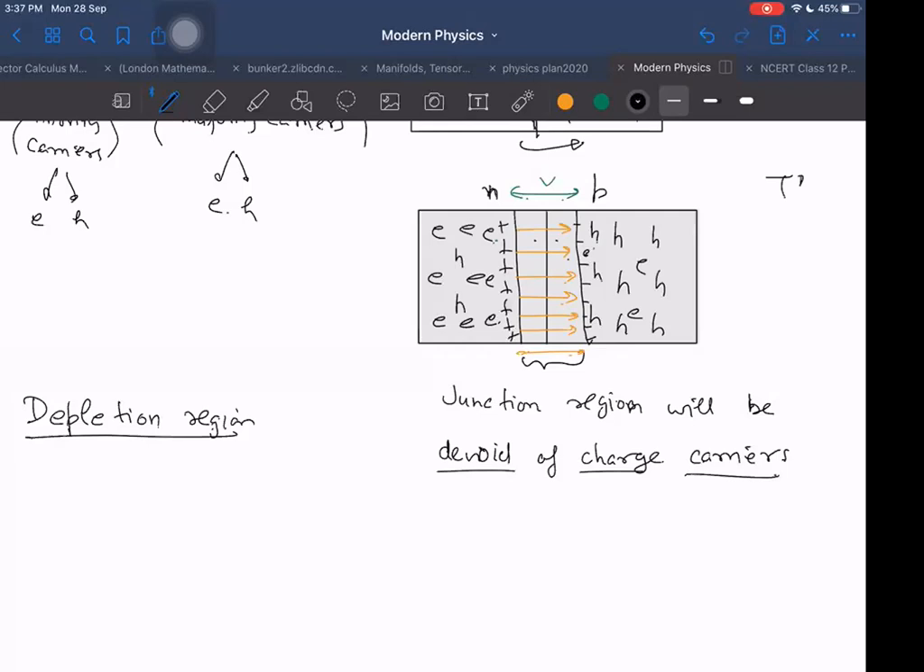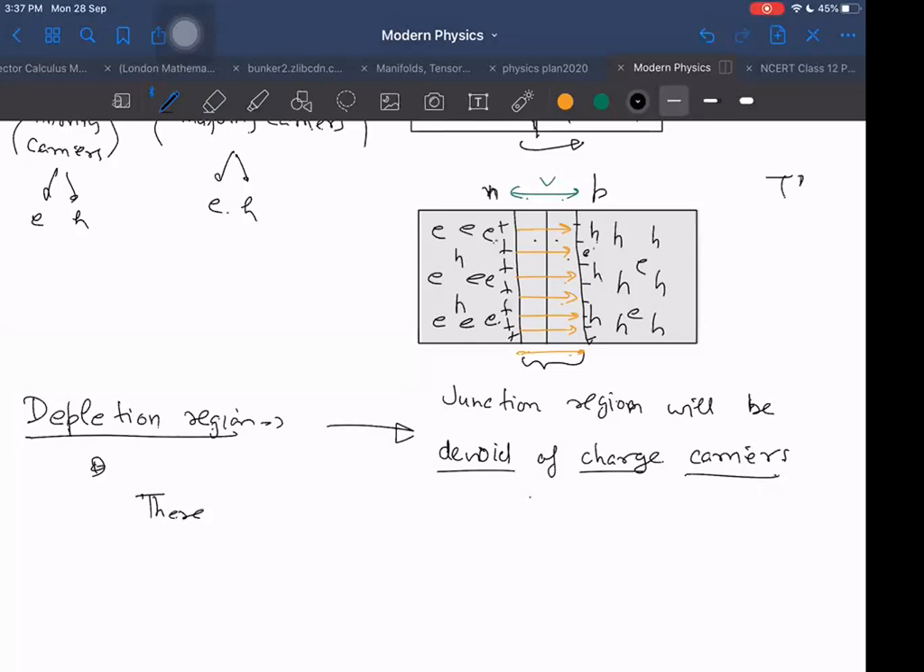Why it is called as depletion region? Deplete word has meaning of something getting finished, which is decreasing. So what is finished in between? In between the charge carriers are finished. So because there are no charge carriers in between, we call it as depletion region, or we also call it as potential barrier region. In this depletion region, as I already told you, there is a void of charge carriers, and there is a potential barrier.